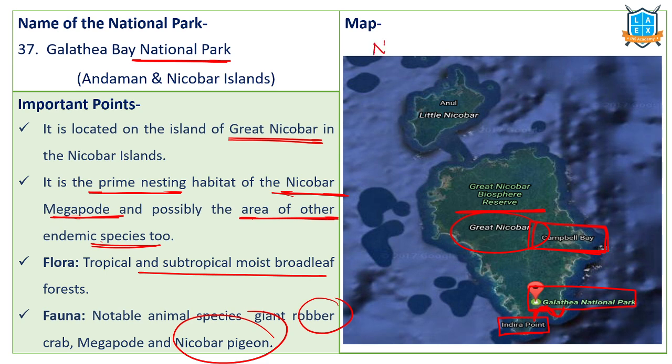Recently, Niti Aayog has proposed a developmental plan for Great Nicobar Island. According to that, Galathea Bay region is going to host a port and other infrastructure. Environmentalists are criticizing, saying that this place is important biodiversity wise. If we go for this large scale infrastructure, biodiversity of this region might get impacted. That's the criticism. That's why this is news. Galathea Bay, Great Nicobar Islands.